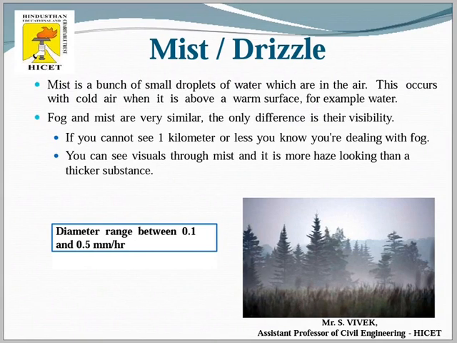So we discussed mist and drizzle, very similar to fog. Mist is a bunch of small droplets suspended in the air. This occurs with cold air above a warmer surface. For example, above the water cool air will be there, but the water exposes warmer air over its surface, and the cool air mixes with that warm water air and produces a mist type of precipitation over the atmosphere.